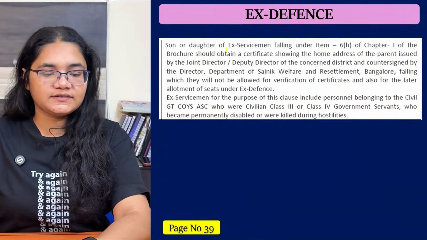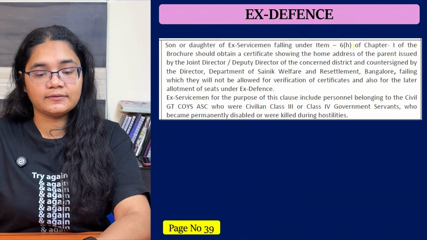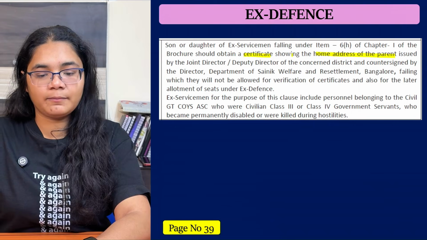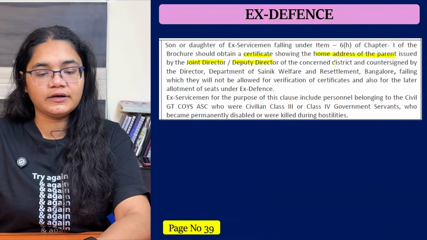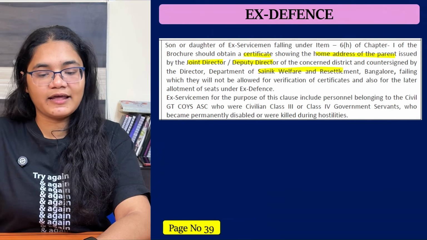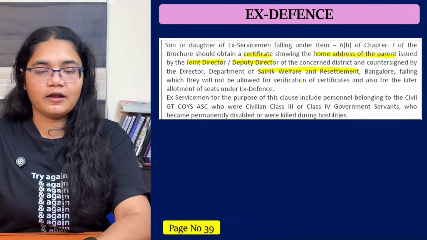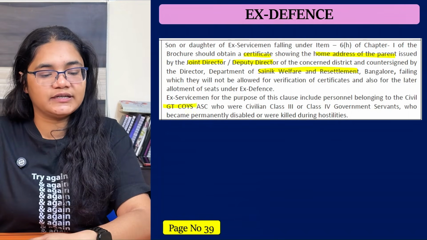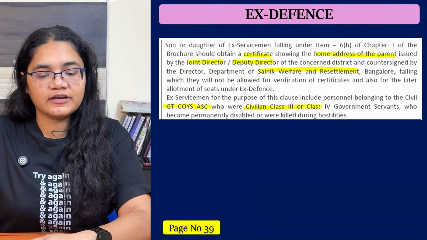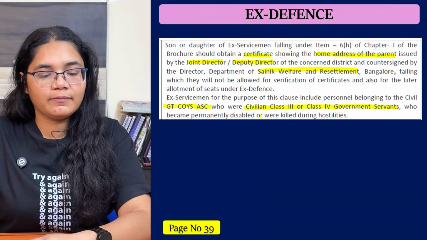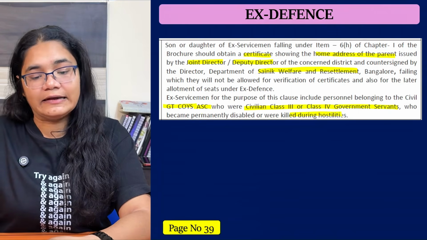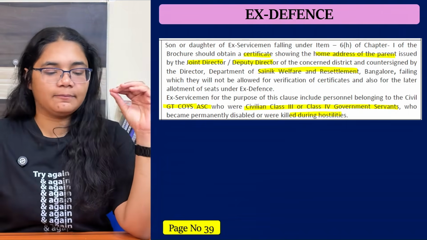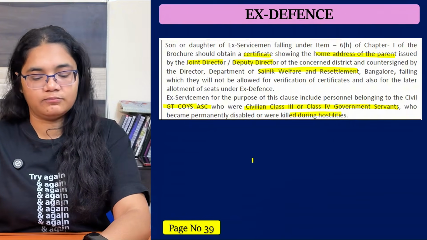Now moving to ex-defense: son or daughter of an ex-serviceman falling under item 6H of chapter 1 of the brochure should obtain a certificate showing the home address of the parent, issued by the joint director or deputy director of Sainik Welfare and Resettlement, Bangalore, failing which they will not be allowed for the reservation. Ex-servicemen here refers to personnel belonging to civil GT, COYS, ASC who were civilian class 3 or class 4 government servants who became permanently disabled or were killed during hostilities. This is for the ex-servicemen category, and on page number 39 you can check the details.